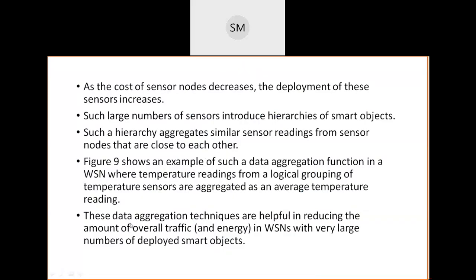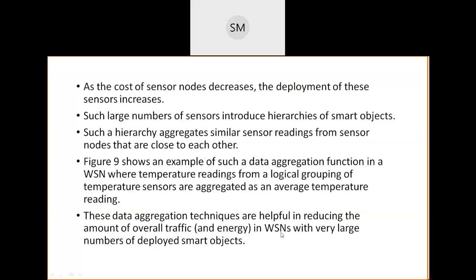These data aggregation techniques are very helpful for us because aggregation ultimately reduces the traffic in our wireless network. How, sir? How does it reduce the traffic? It is common sense.